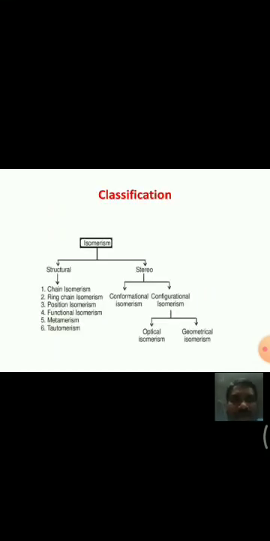Before that, we have already discussed these points. Isomerism is broadly classified into two types. Isomerism means the phenomenon of existence of two or more different compounds having the same molecular formula but different properties, and the compounds are called isomers.